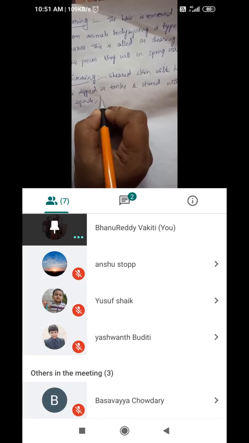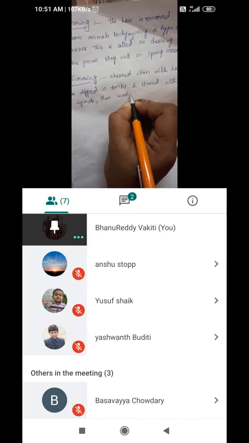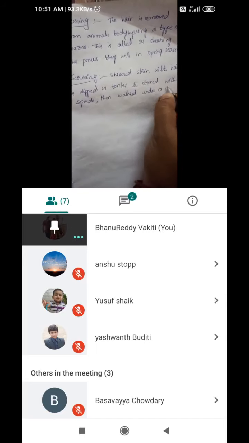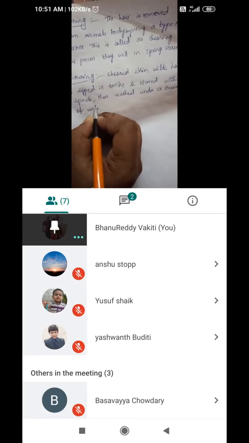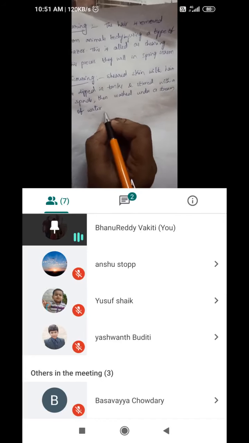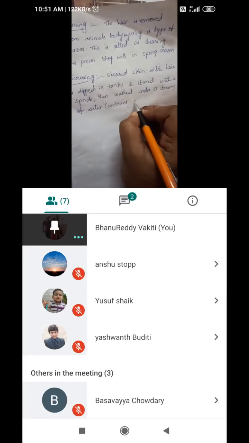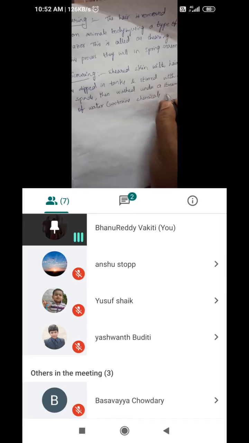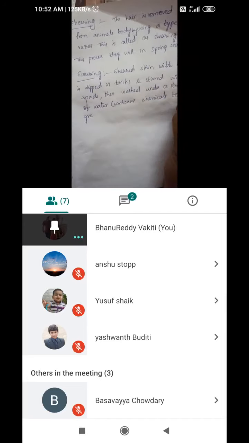Then it is washed under a stream of water. So then what will happen? This water contains some chemicals. Why do we need chemicals? To remove grease, we use powder. To remove grease.